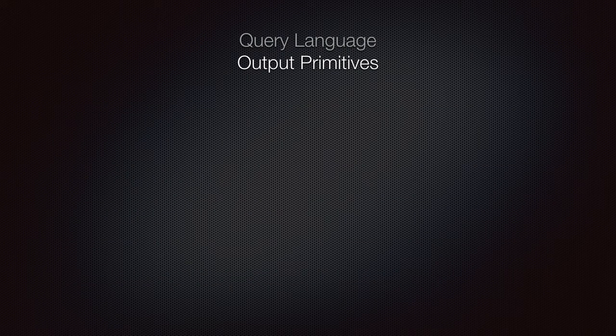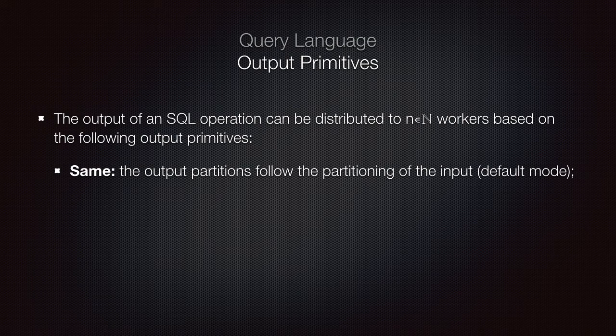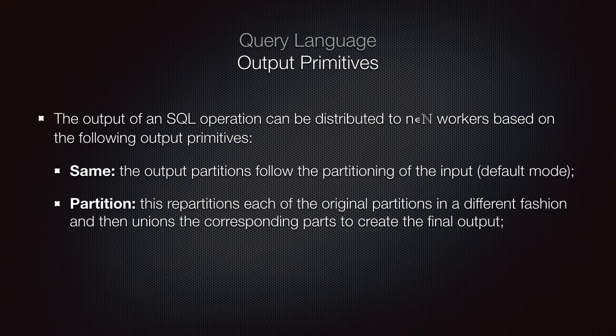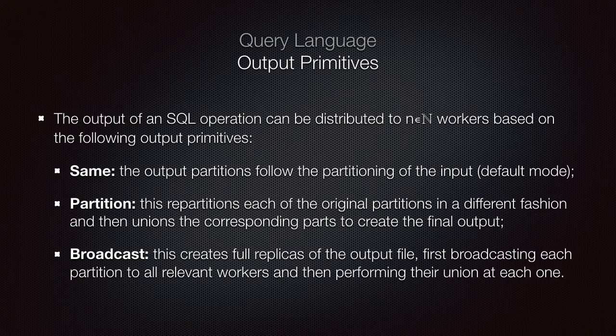Let's now look at the output primitives that the Exareme system offers. Using the same output primitive, the output partitions follow the partitioning scheme of the input. The partition primitive lets the user specify a new partitioning scheme. Finally, the broadcast primitive replicates the output to as many workers as the user specifies.